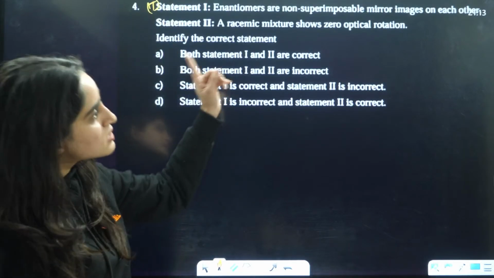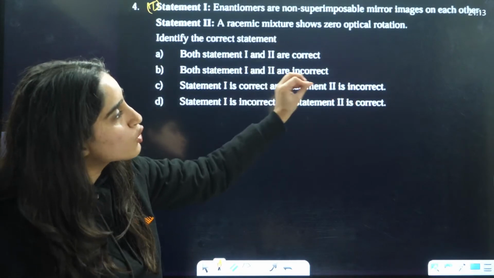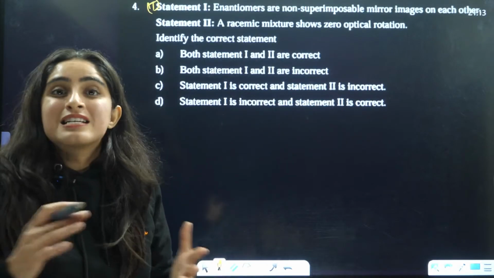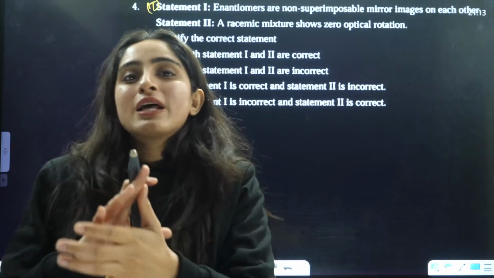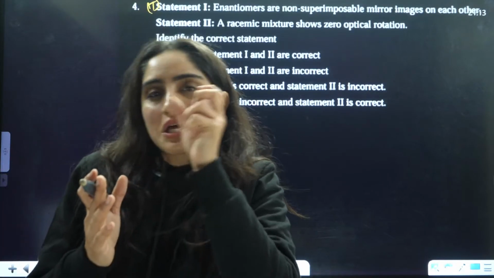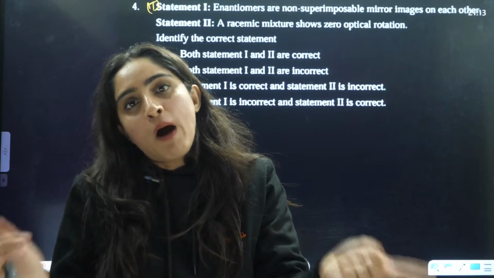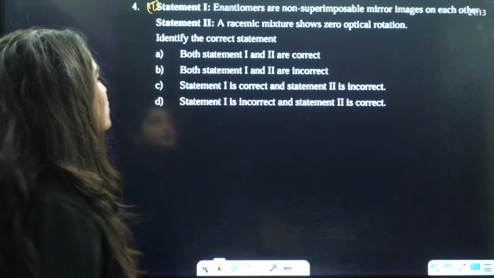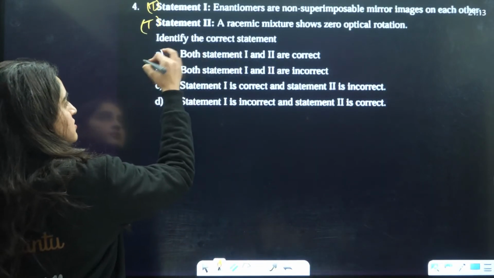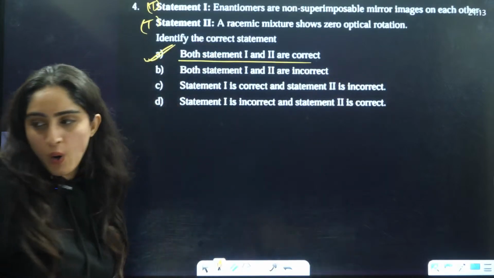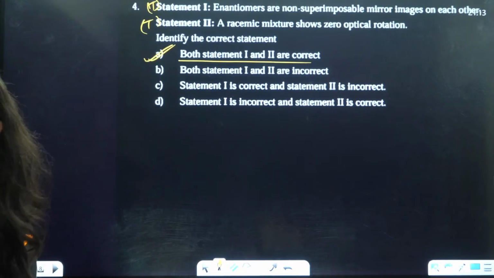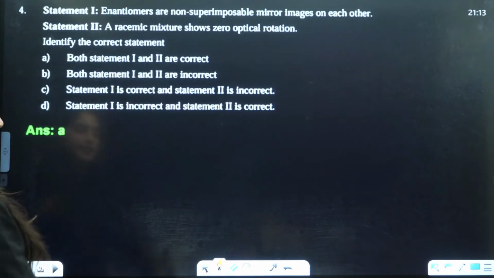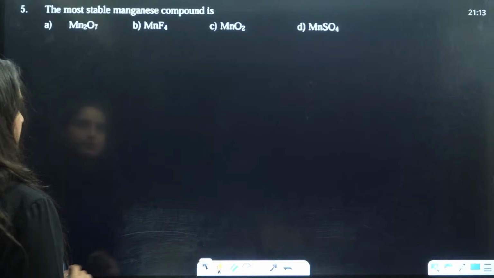Second statement is a racemic mixture shows zero optical rotation. Racemic mixture means which has both inversion and retention, so there is zero optical rotation because the inversion and retention compounds will cancel out each other. So this is also the correct statement. So the answer is both 1 and 2 are the correct statements here, right? Very good.